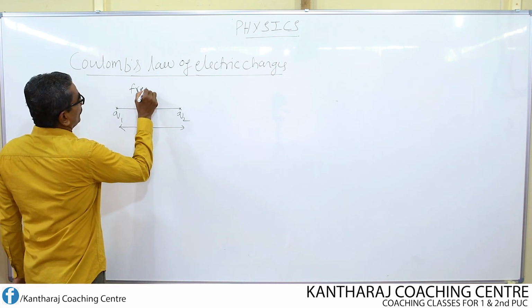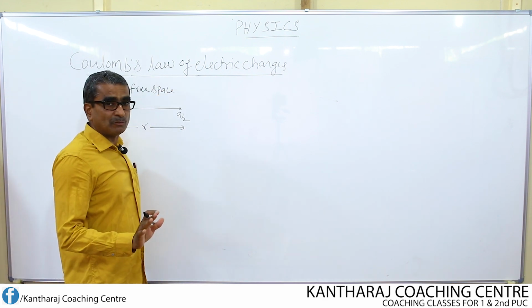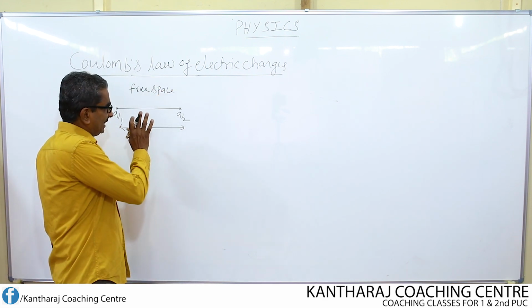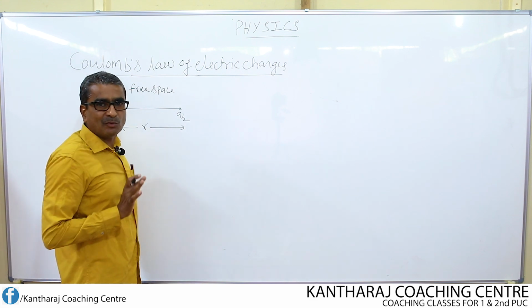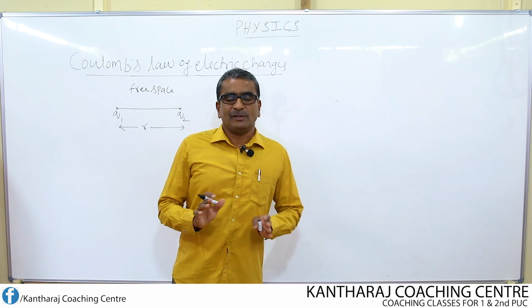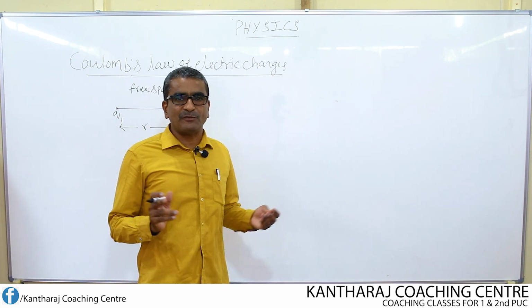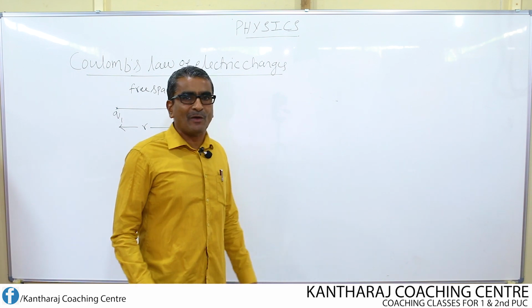So, free space means don't take both. Consider only the air or only the vacuum, and we know that vacuum is a region where no gas particle exists, where there is no existence of any particle. That region is nothing but vacuum.